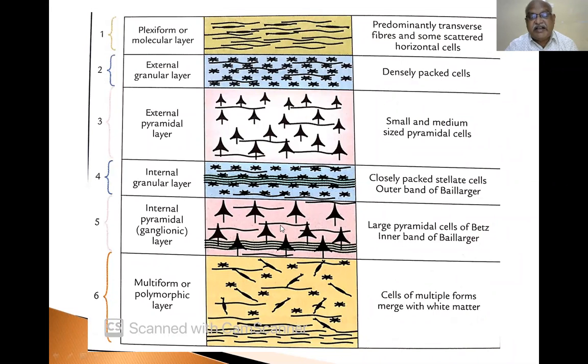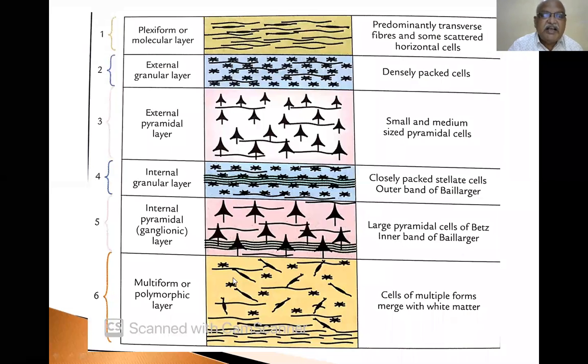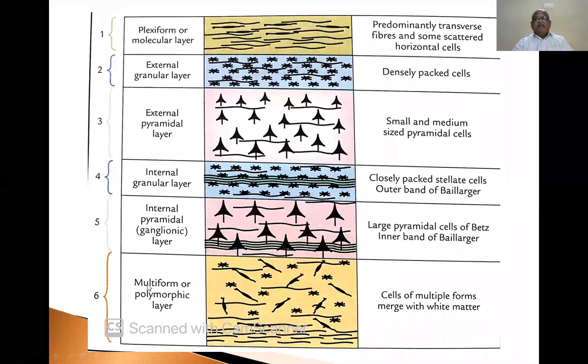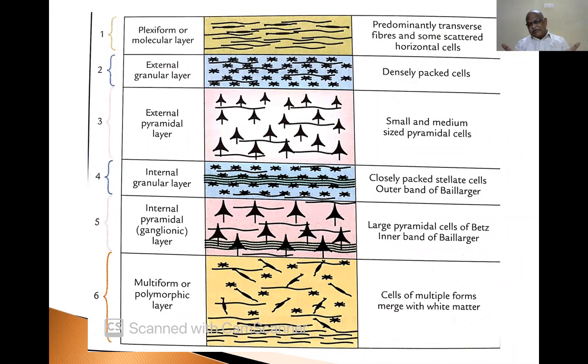Internal pyramidal or ganglionic layer, large pyramidal cells, and the inner band of Baillarger. Now, multiform or polymorph layer, cells of the multiform layer merge with white matter. So, these are the 6 layers: 1, 2, 3, 4, 5, and 6. 6 layers of cerebral cortex, 5 types of neurons.